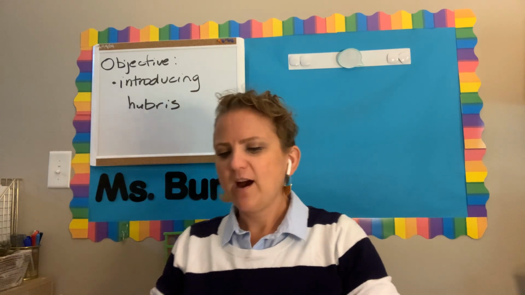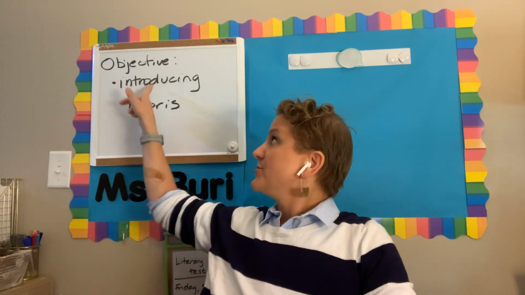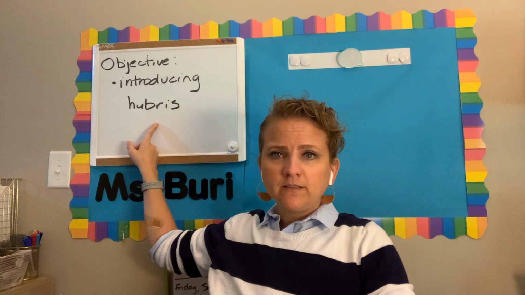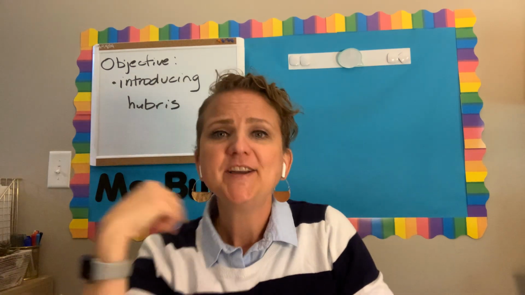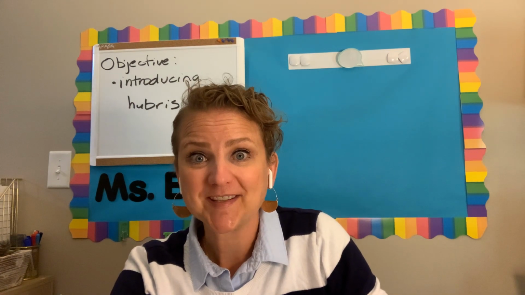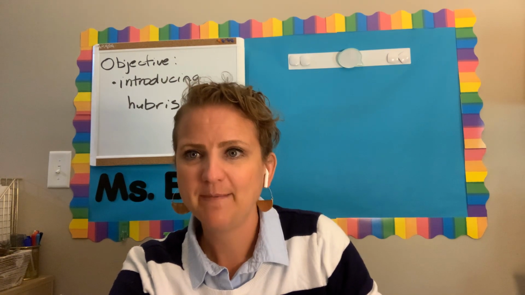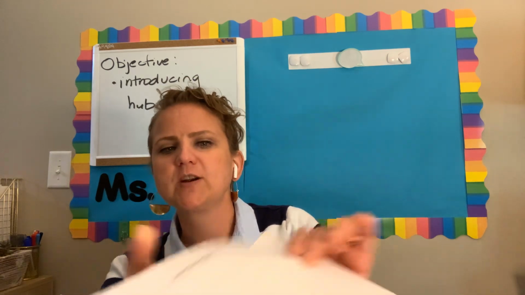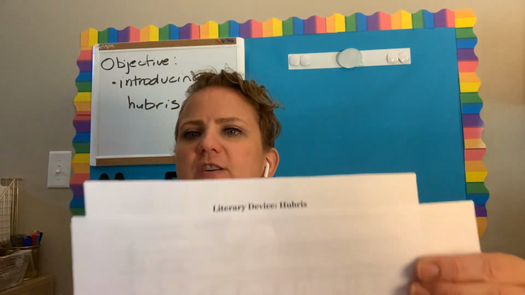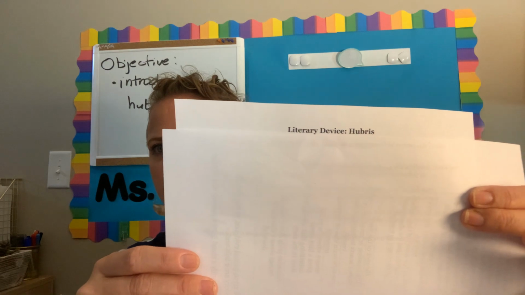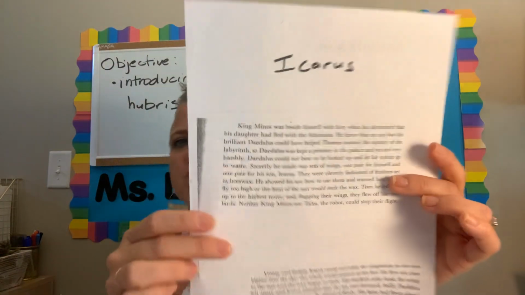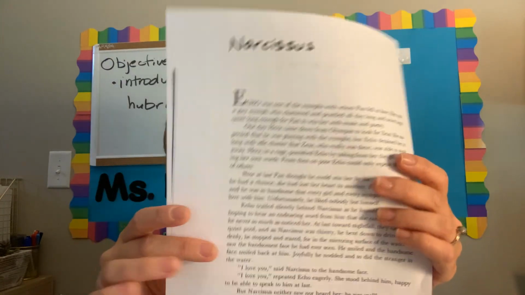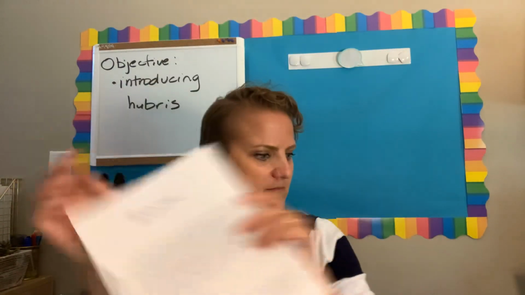So for today, our objective is introducing our final literary device, which is this word hubris. It's a Greek word, so say hubris, fifth graders. Hubris. So we're going to be taking notes about this word hubris. So you'll need your literary devices, hubris. It's a half sheet of paper. You're also going to need this sheet of paper, which has the story of Icarus and Narcissus on here, okay?